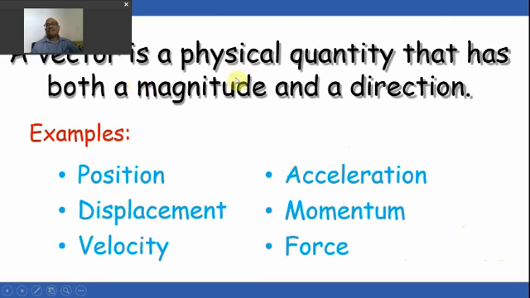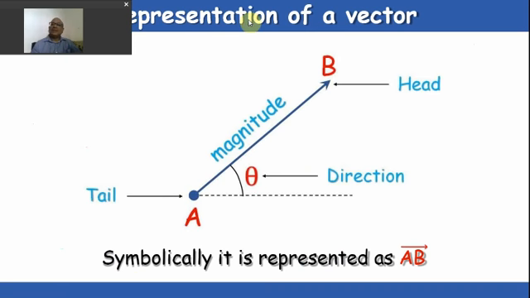So a vector is a physical quantity that has both a magnitude and a direction. So examples are position, displacement, velocity, acceleration, momentum, and force. So these are the physical quantities which we cannot describe completely if we are not providing two important parameters with them, magnitude and direction. Now, how to represent a vector?